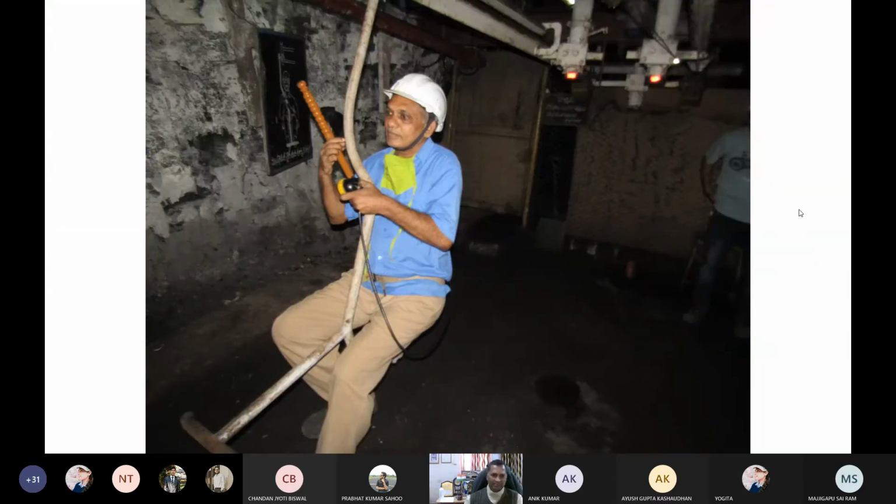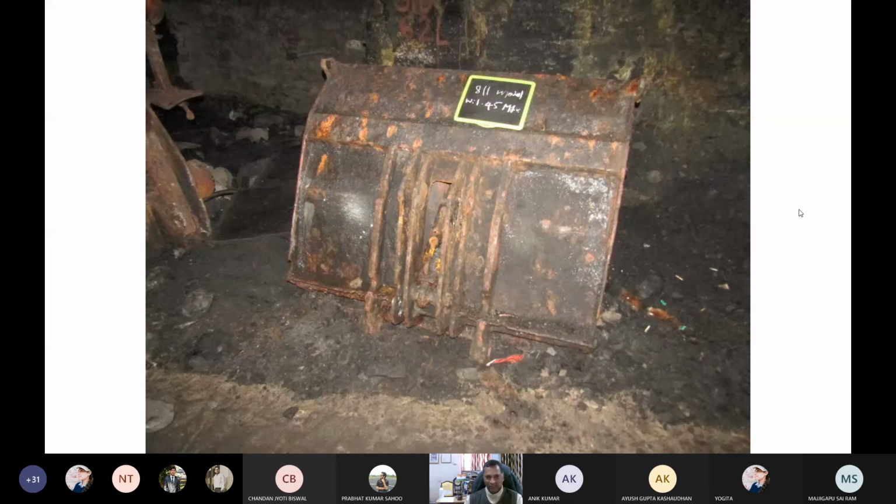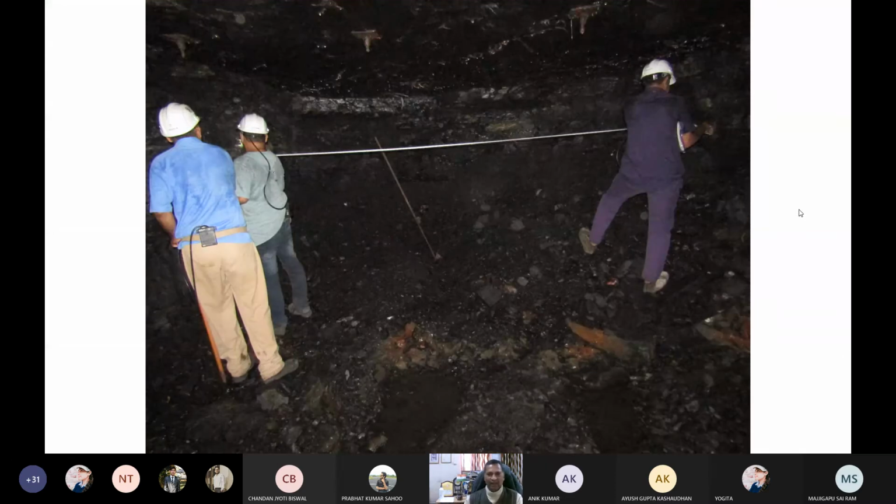This is a chair lift system. One of our senior officers is here. Now you can see how it is working, and then we entered the working places where some old bucket of the LHD, SDLs, whatever it was, is there, just showing because this is being shown. And now you can see the width of the working. This is what I wanted to show you, and how this is supported. This is a working face. Later we will be blasting this and then loading by LHDs, SDLs, whatever they are using. The width is around 4 meter, 4.2 meter.